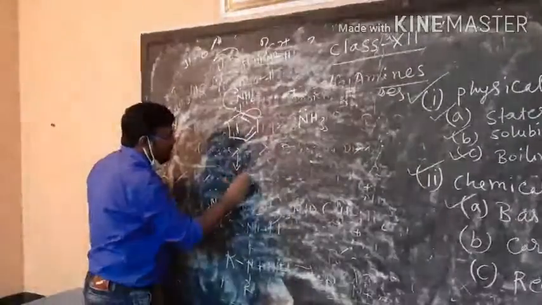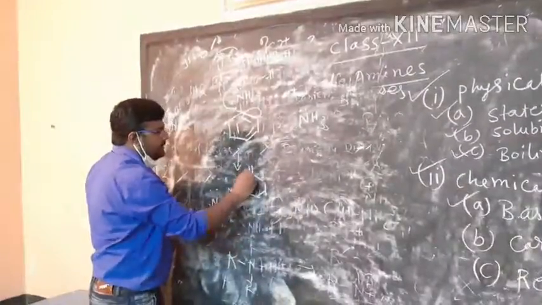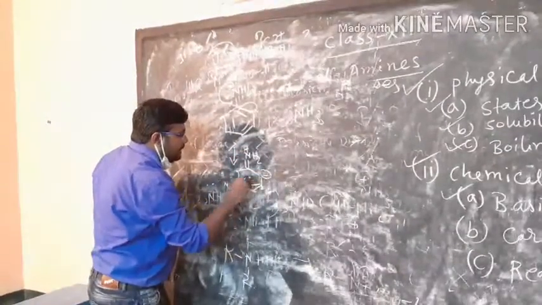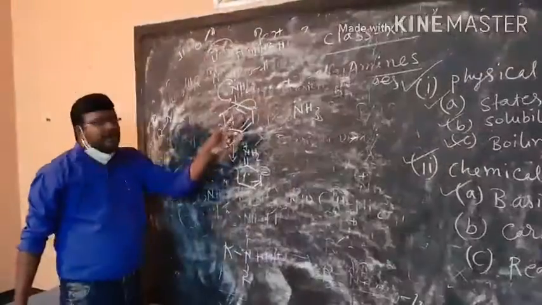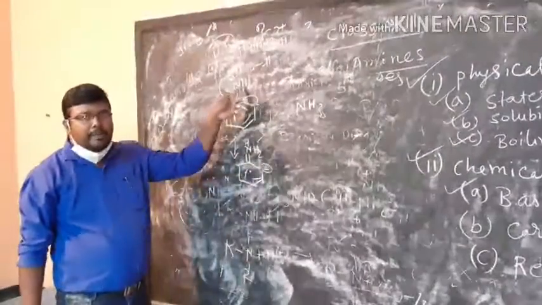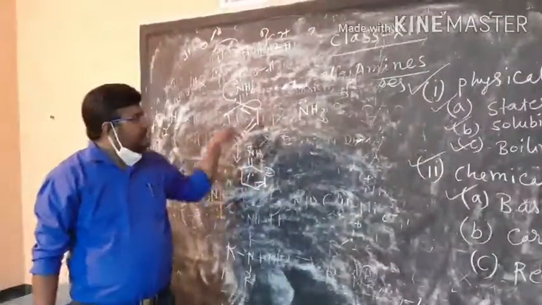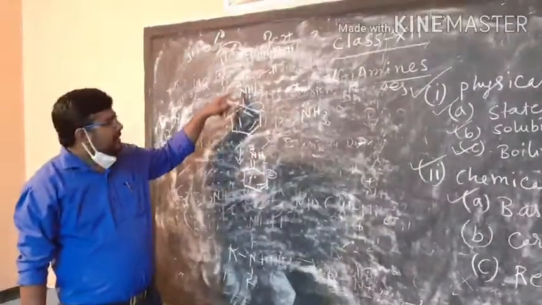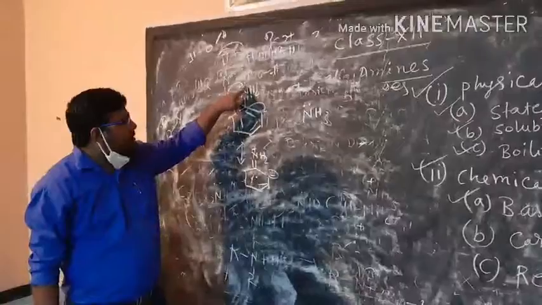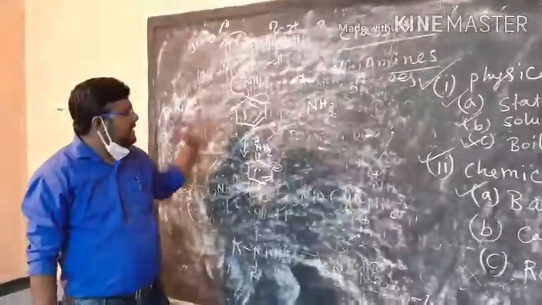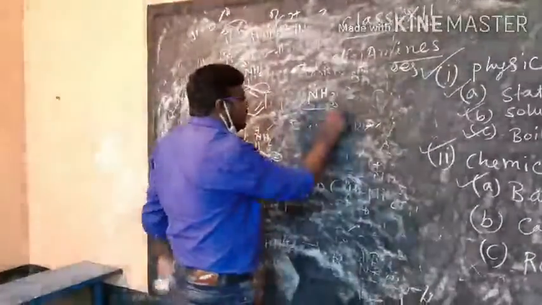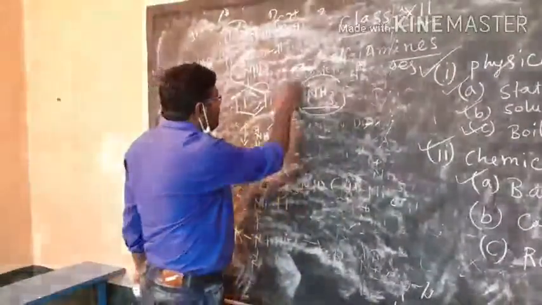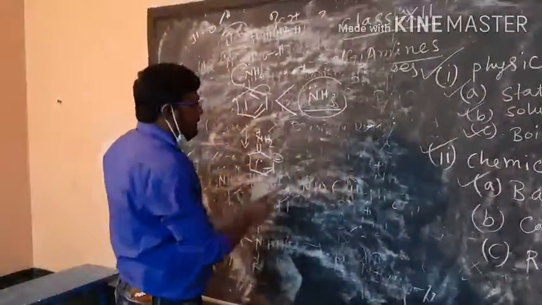As it undergoes resonance, the lone pair will be dispersed over the structure, so that it is not fully available on nitrogen now. That is, the availability of the lone pair of nitrogen will be decreased, so the basicity will be less. And in ammonia there is no such factor which will decrease the availability of the lone pair of nitrogen. So ammonia would be more basic than aniline.